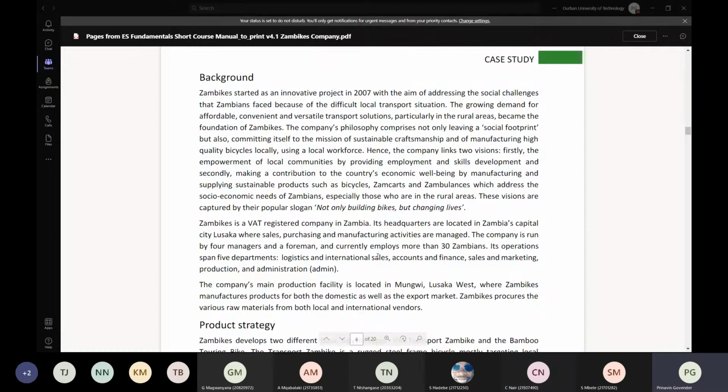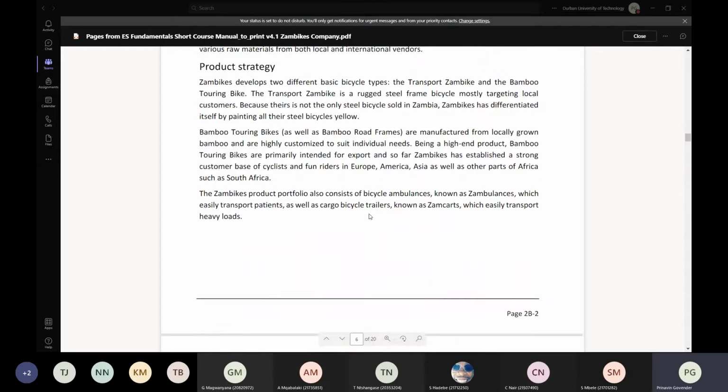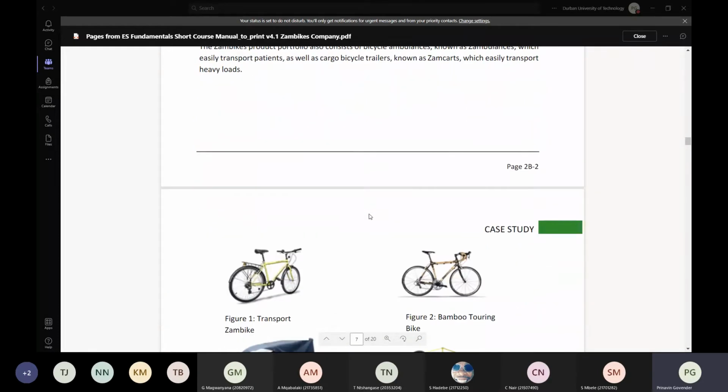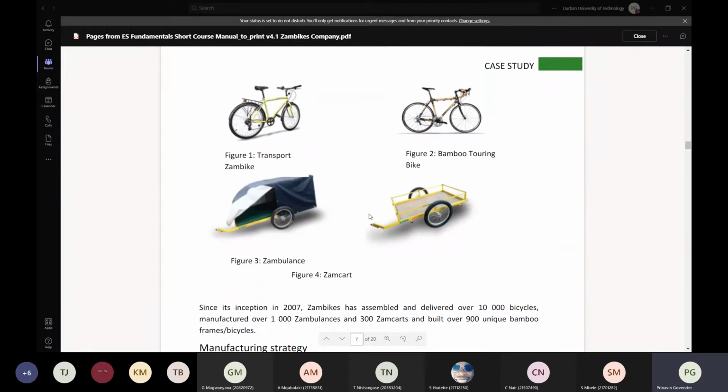So now see how nice this is. Even if you are working or in the taxi, you can be looking at your cell phone, and you won't be looking at cat videos or dog videos or all those soapies. You are looking at your notes. So this was the notes about the Zambikes example, and you can read all of this. We've done this. You've watched the video.